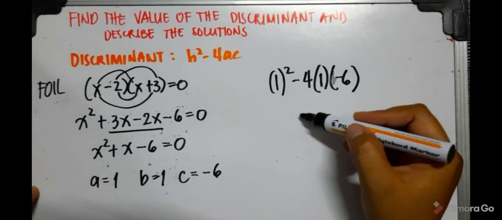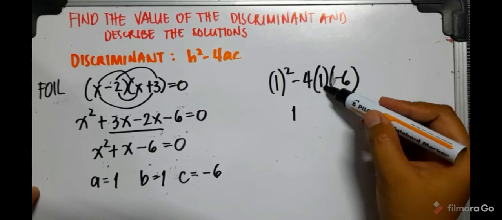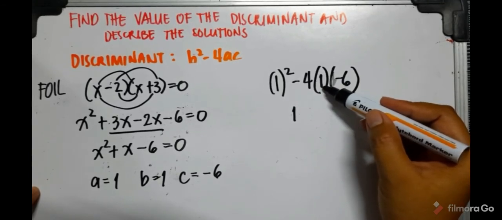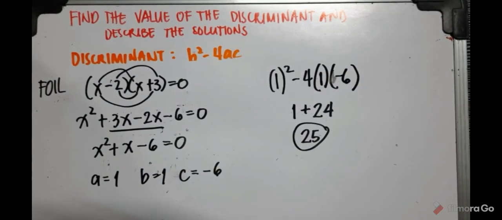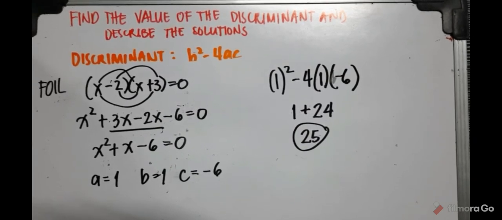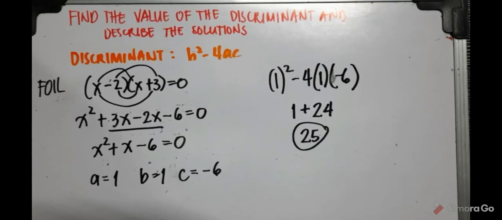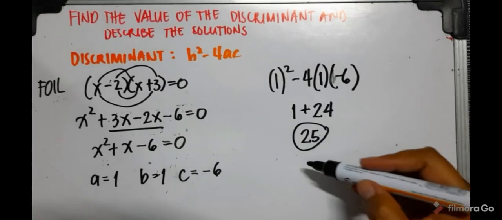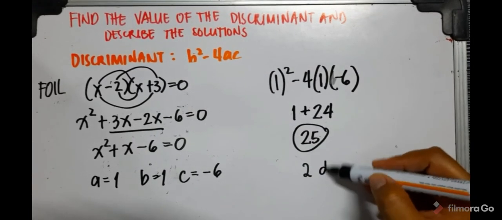So 1 squared is 1. Negative 4 times 1 is negative 4. How do we describe the solutions? This is a perfect square. Therefore, we can say the solutions are two distinct rational solutions. So this is your chance to apply what you've learned. Please answer the following two questions.